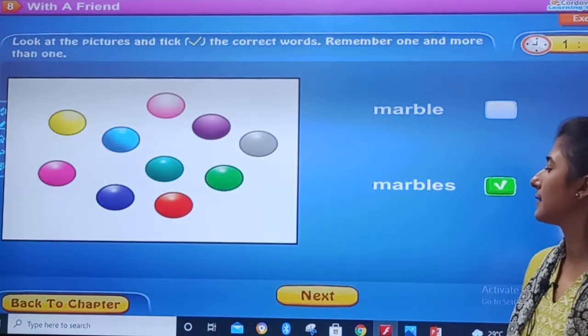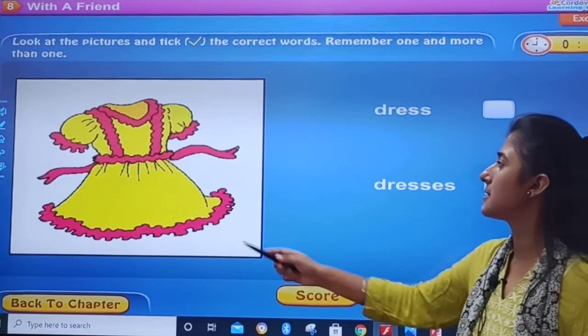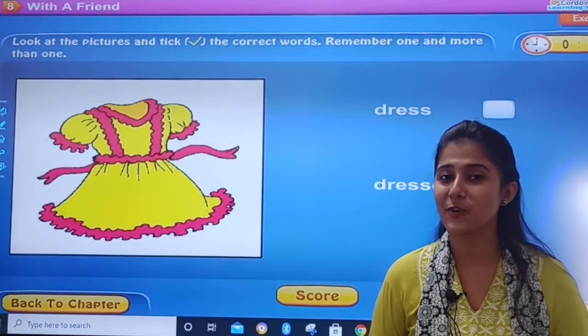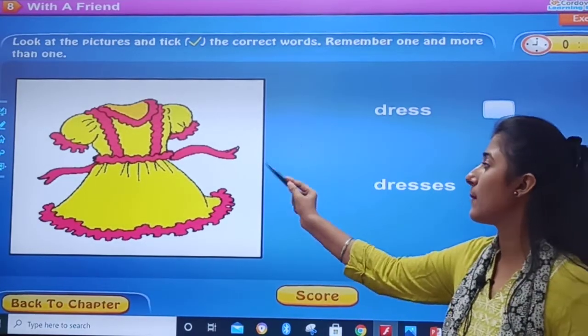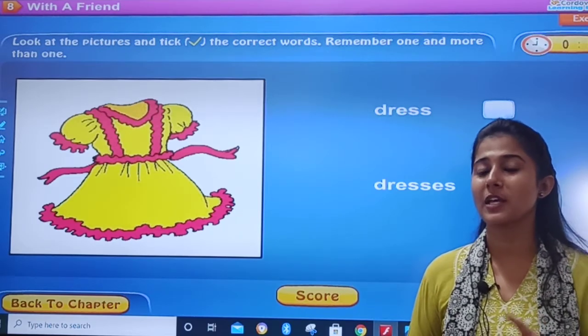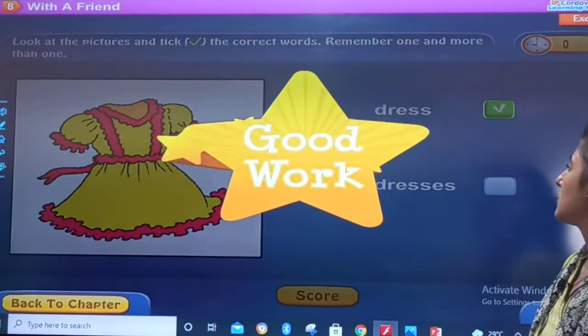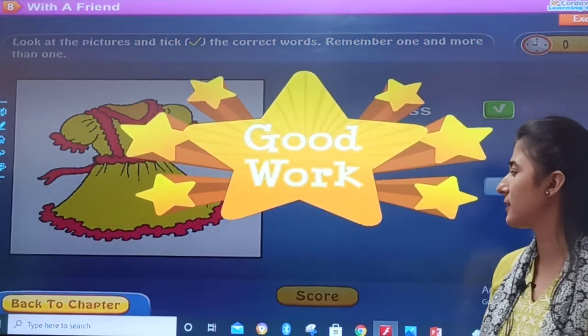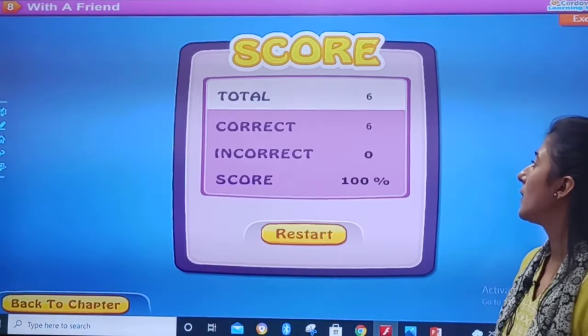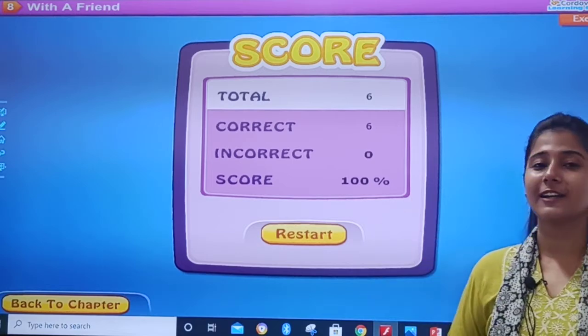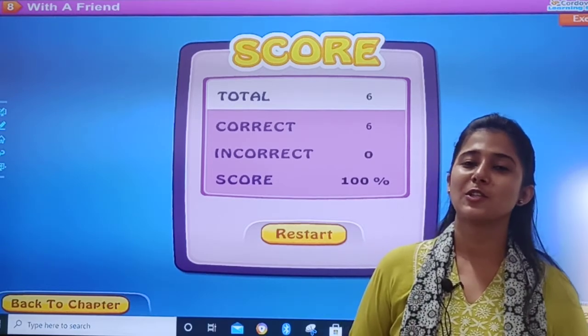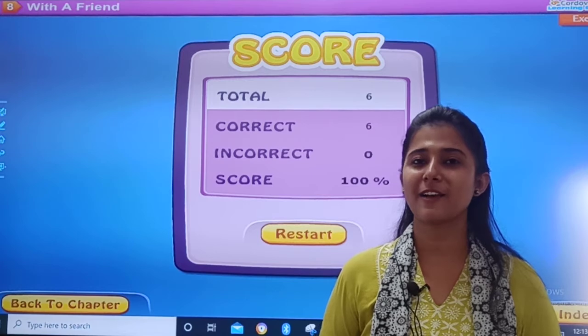Good work. Next one is, wow, this is a dress. You can see many dresses? No, you can see only one dress. So, our answer will be dress. Okay, children? So, let us see our score. All correct. Very good. So, I hope these two exercises are clear for you.